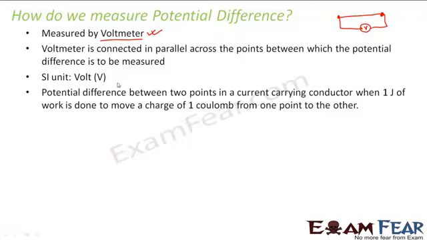SI unit of potential difference is volt. Potential difference between 2 points in a current carrying conductor is 1 volt when 1 joule of work is done to move a charge of 1 coulomb from one point to the other point. This is how we define 1 volt. As per the definition in the previous slide, potential is nothing but work done per unit charge. So 1 volt is when 1 joule of work is done in moving a charge of 1 coulomb from one point to another.